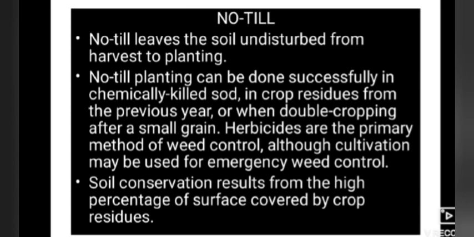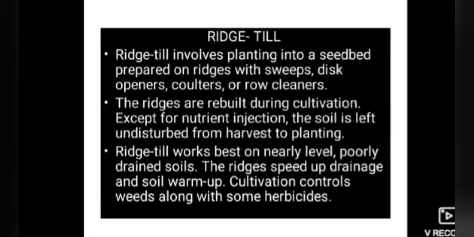Although cultivation may be used for emergency weed control, sometimes we can also use it in emergencies. Soil conservation results from the high percentage of surface covered by crop residues. How are we going to conserve this? Soil conservation results from the high percentage of surface covered by crop residues. We are going to cover with crop residues. Next, moving to ridge till.